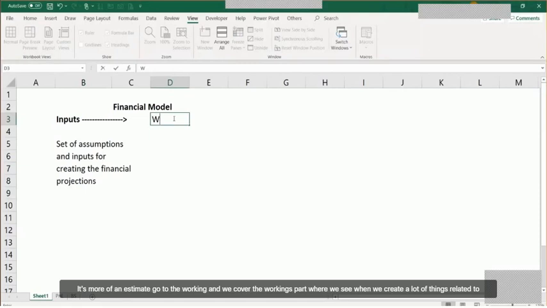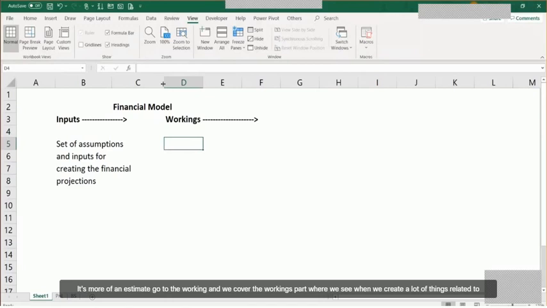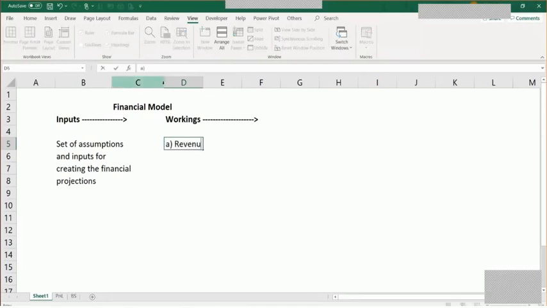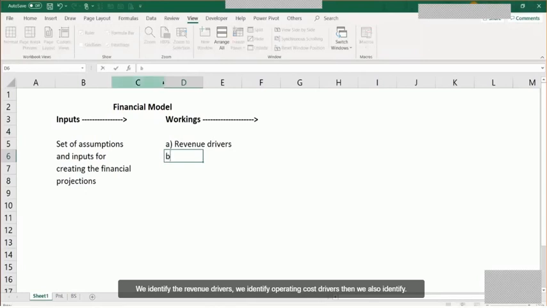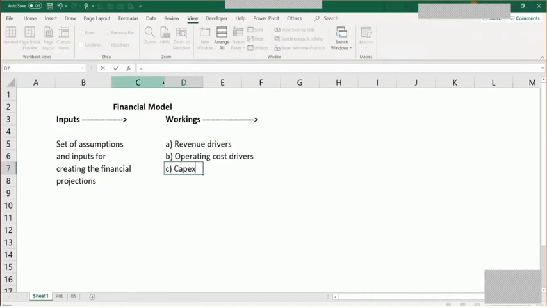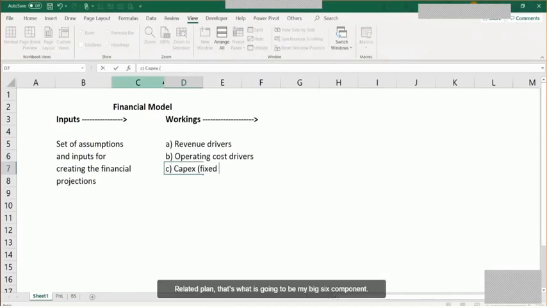Then we go to the workings part, wherein we create a lot of workings related to revenue. We identify the revenue drivers. We identify the operating cost drivers. Then we also identify the capital expenditure related plan as to what is going to be my fixed assets component.